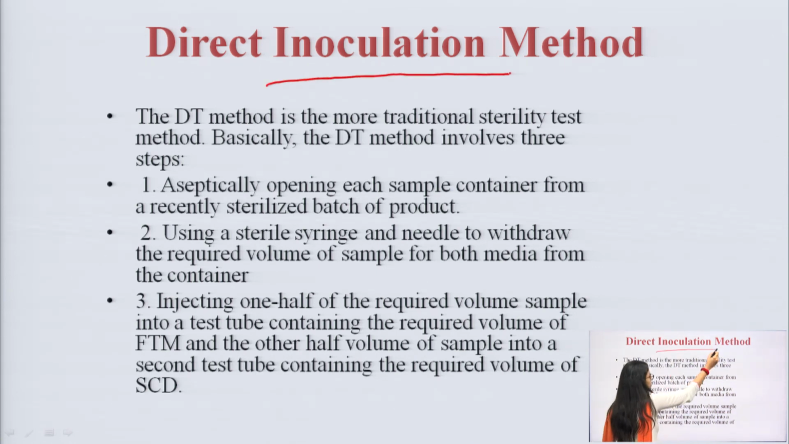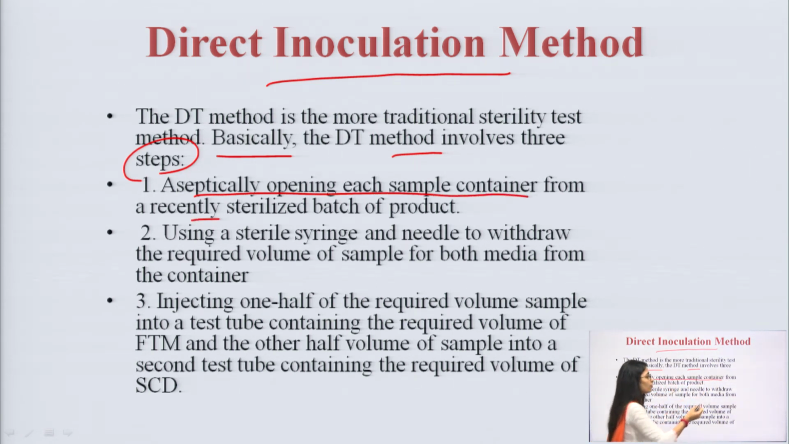Direct inoculation method. The direct inoculation method is the more traditional sterility test. It basically involves 3 steps, very easy 3 steps. Number 1, aseptically opening each sample container from the recently sterilized batch. We have to take one container, okay, we took the container.